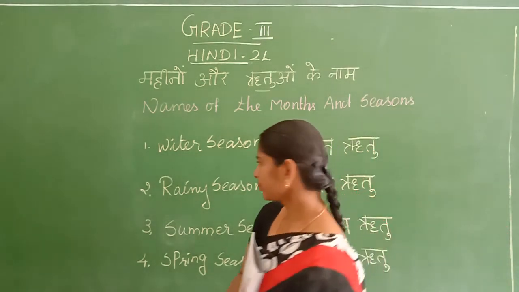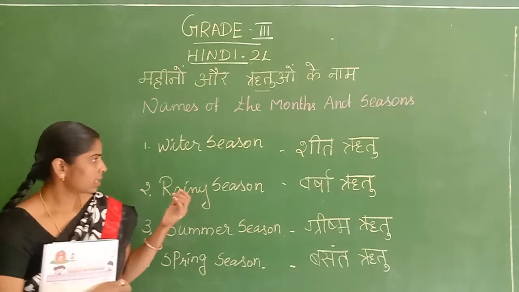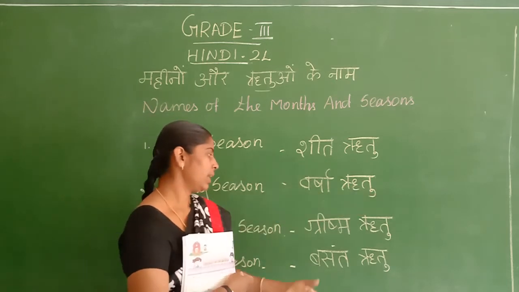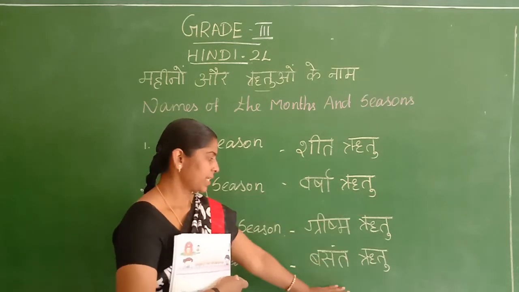Okay, children? Okay, the seasons. Sheet Ritu, Varsha Ritu, Grishma Ritu, Basant Ritu.